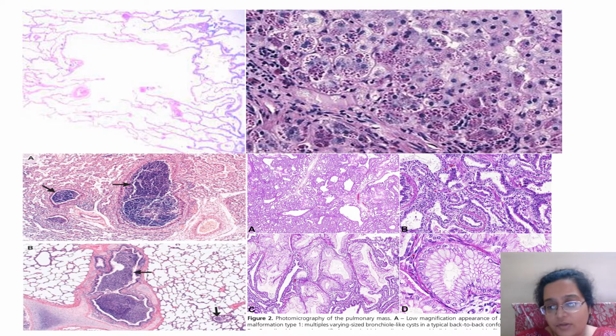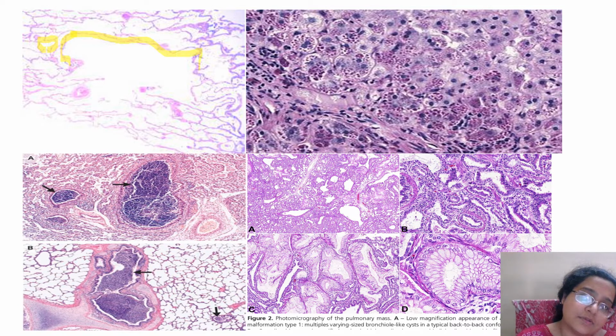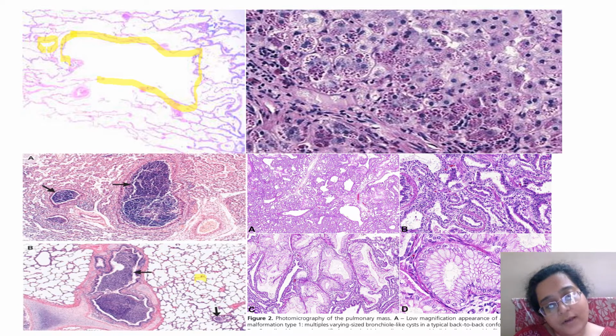So images again in quick succession. I'll show you the first image over here. There is breaking of the walls of the alveoli which are normally maintained. This is one alveolus. When the walls break and fuse, they form one large cystic space like this. And if you compare it with this image, you see how well formed all these alveoli are. So this is emphysema.